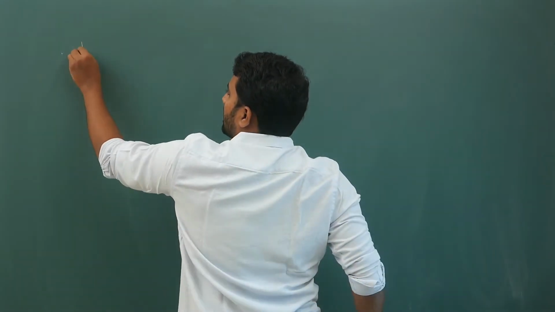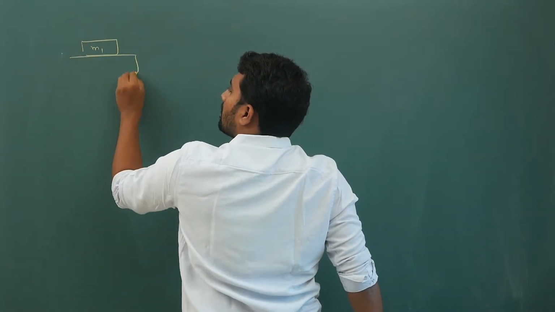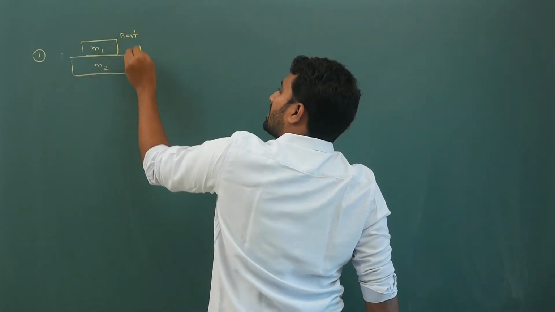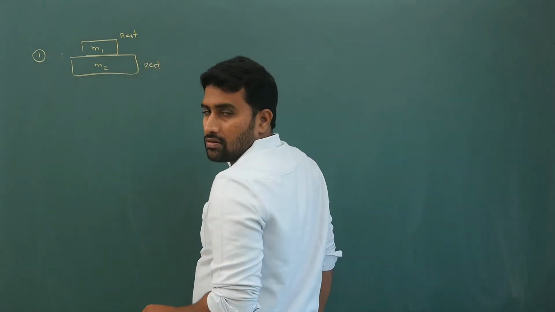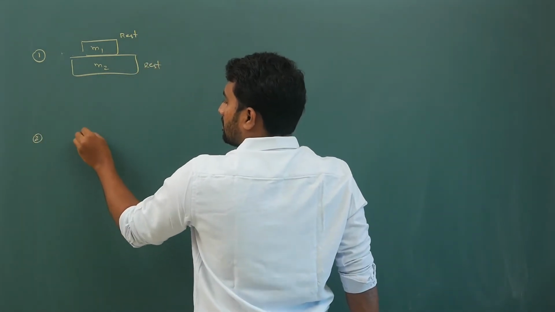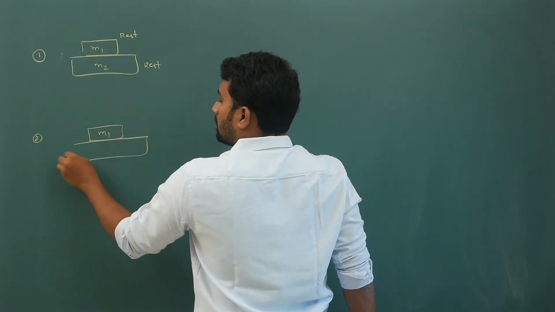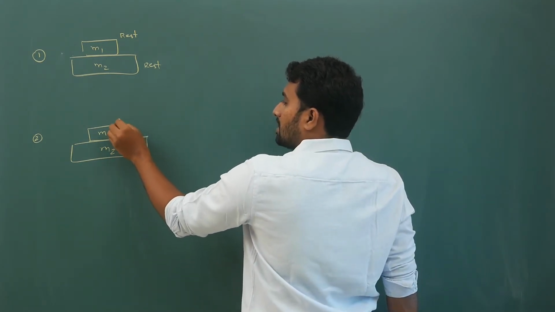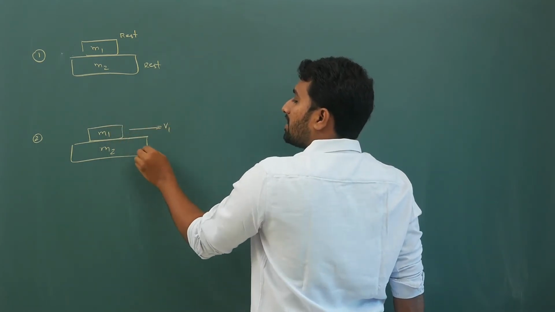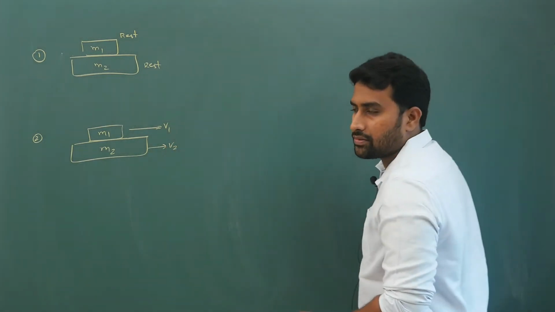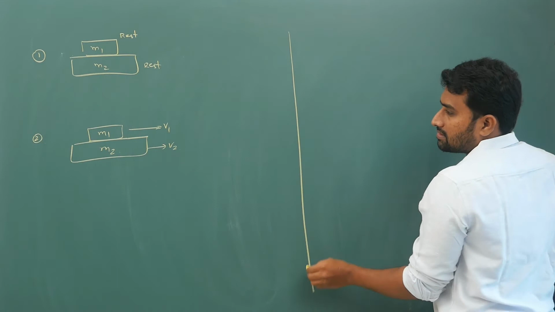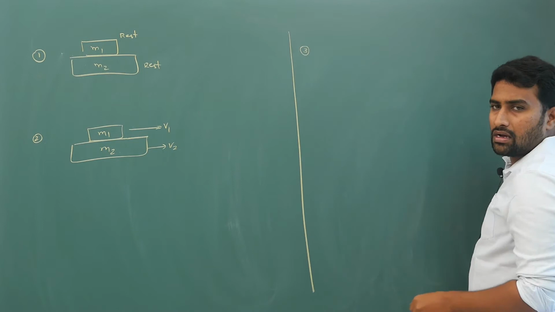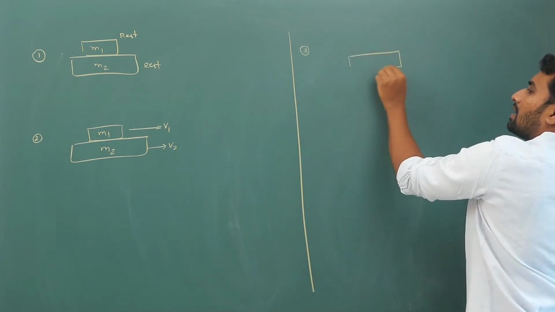Alright, so the first case is you have two blocks M1 and M2. It is at rest. Next, second, this is M1, one more block is M2. This is moving with some speed V1, this is moving with some speed V2. Direction of friction is a secondary thing. First try to give only the type of friction, that's all.